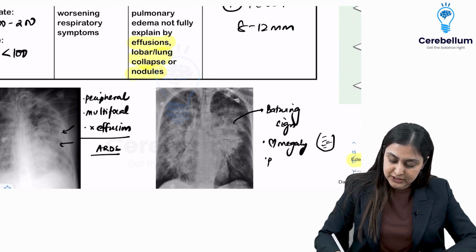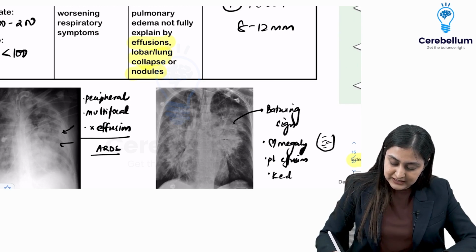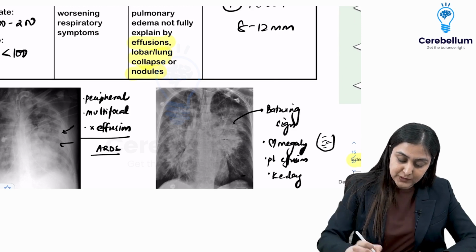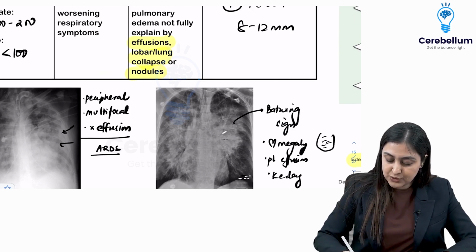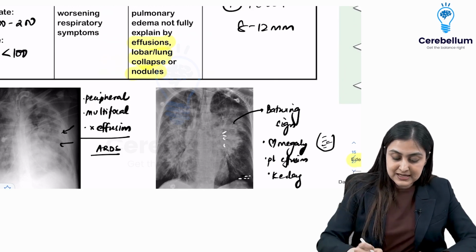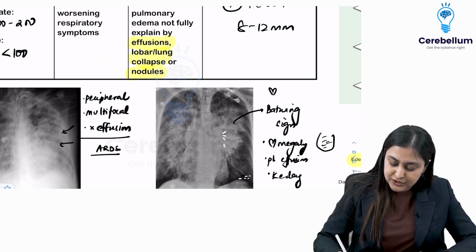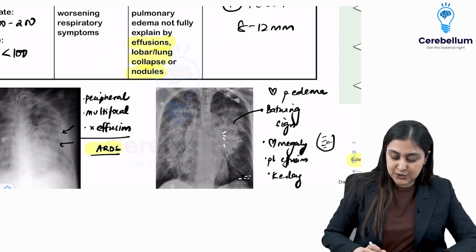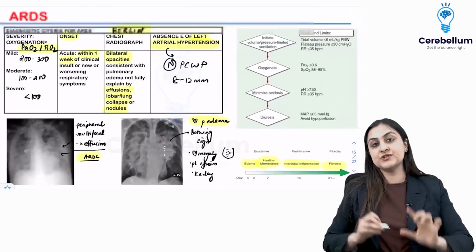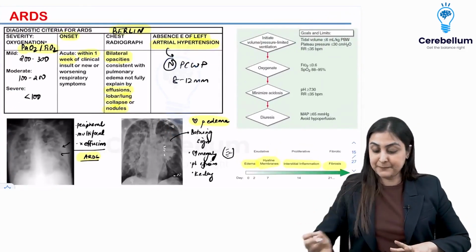It can be associated with pleural effusion. There could be Kerley lines, which are interstitial edema. Frequently you see the Kerley B horizontal lines at the base, or you can see them at the hilum. These are findings of cardiogenic pulmonary edema. So this tells you the radiology of ARDS versus cardiogenic pulmonary edema.